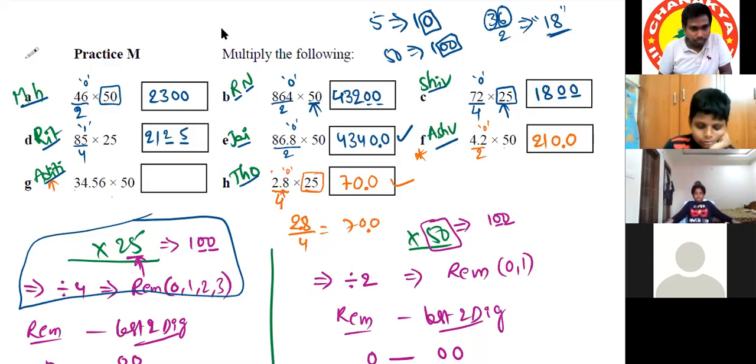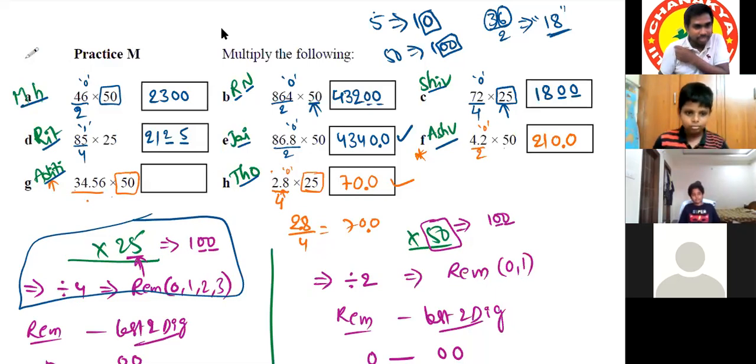3. You have to multiply this number with 50. Instead of 50, what we can do? We'll divide it by 4. No, not 4, 2 only. Because if you divide it by 4, we'll make it 200. 200 is not our base number. 100 is our base number. That's why take 2 as a factor.